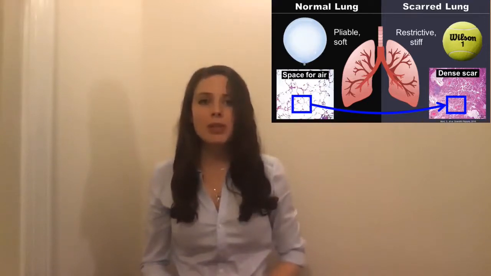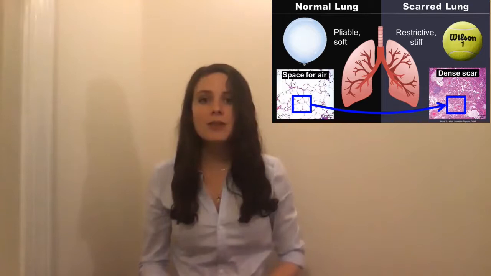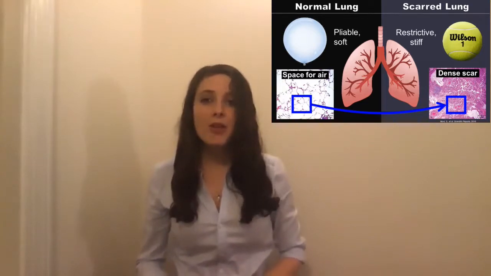Imagine not being able to breathe. This has now become a concern for everyone during the COVID-19 pandemic, but has always been a reality for patients suffering from idiopathic pulmonary fibrosis, or IPF. In IPF, scar tissue accumulates in the lungs, progressively impairing oxygen diffusion and breathing.